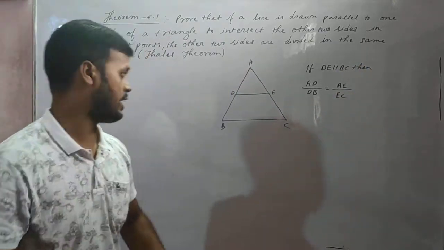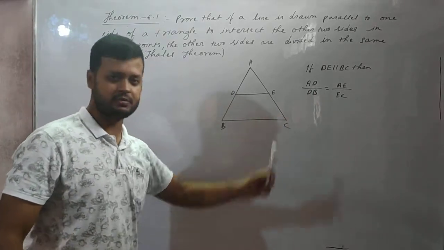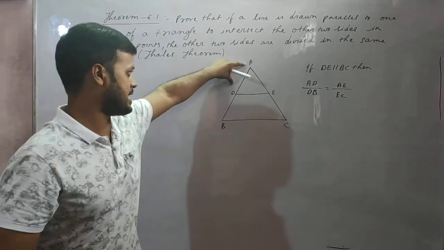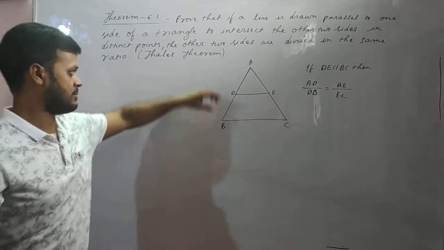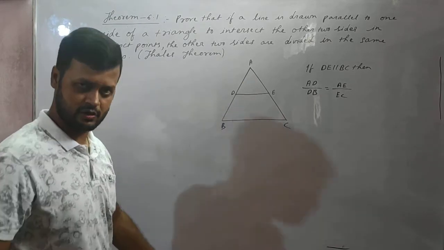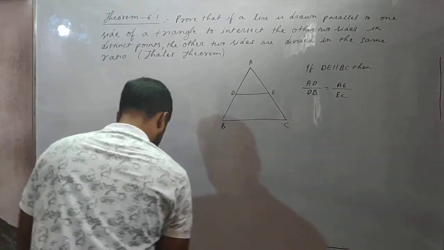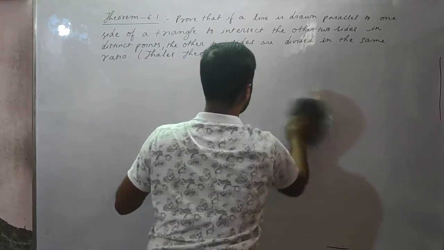If it is given to us that this line segment DE is parallel to BC, then we need to prove that AD by DB is equal to AE by EC. Is it okay? So let us then prove this.